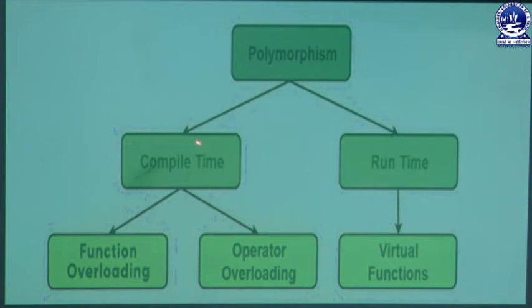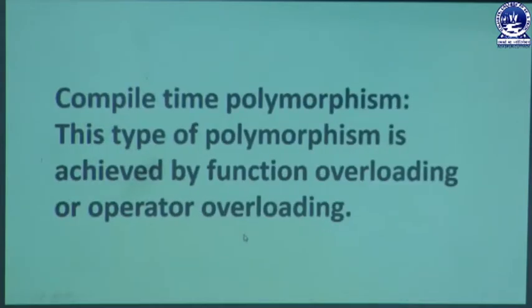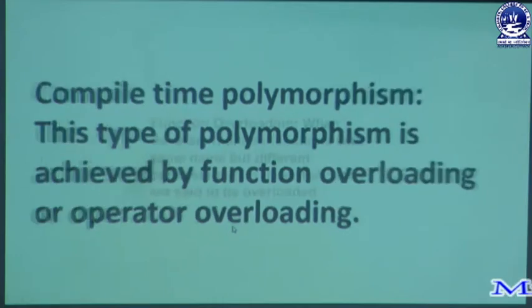But here we will discuss compile time polymorphism, basically function overloading, and a little bit about operator overloading. Let's start. Compile time polymorphism is a type of polymorphism which is achieved by function overloading and operator overloading.